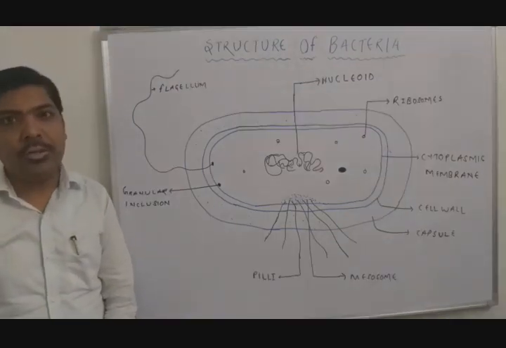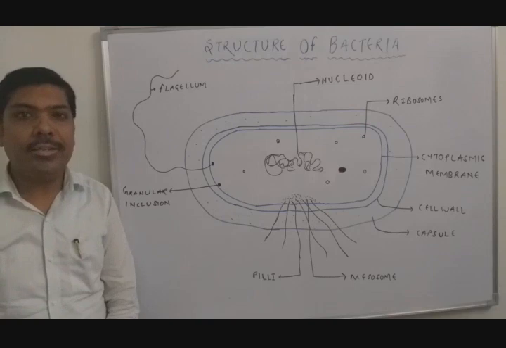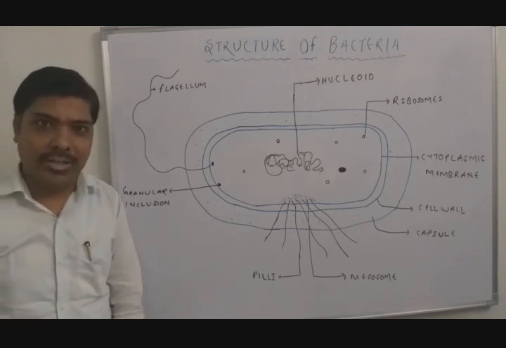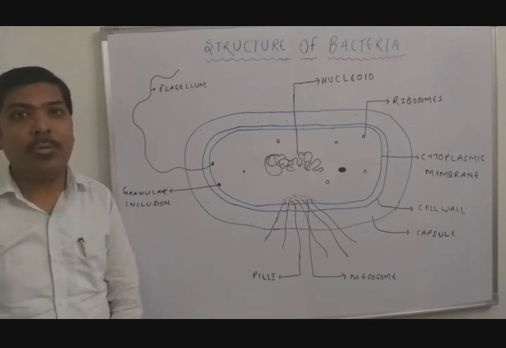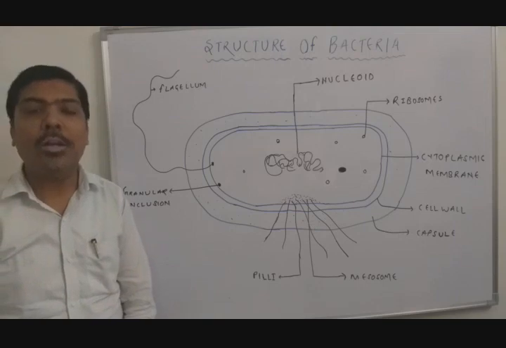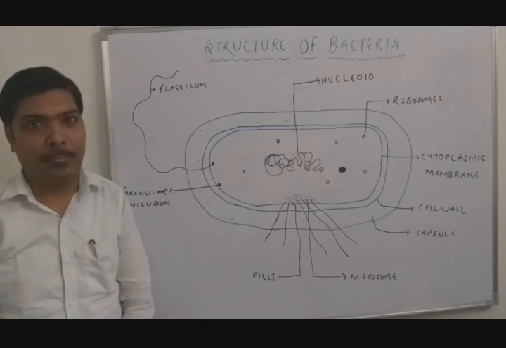Capsule basically refers to the substance that surrounds the cell wall. Capsule is also called glycocalyx. Capsule is basically made up of polysaccharide or peptide, and in some cases it has a combination of both the polysaccharide and the peptide.